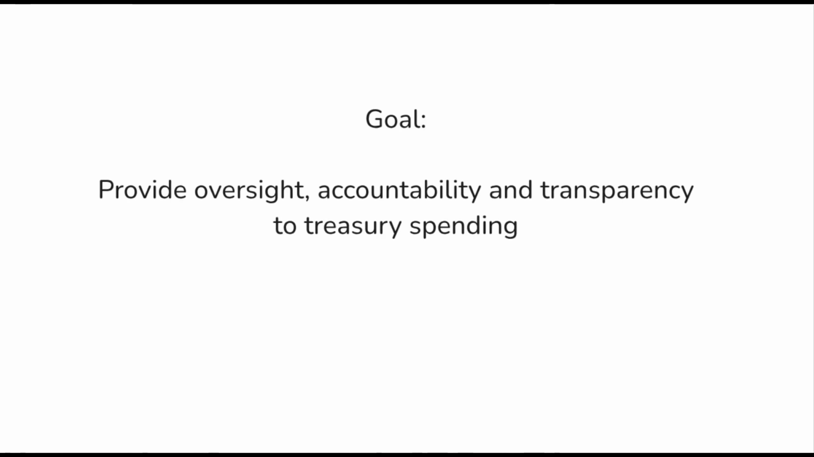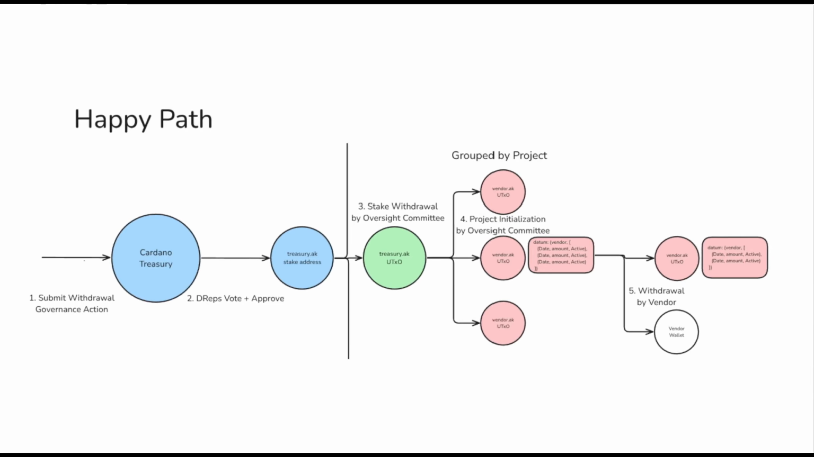The purpose of these contracts is to provide a set of on-chain smart contracts that provide oversight, accountability, and transparency on Treasury spending. How do they achieve that? Let's first talk about the happy path. What happens under normal circumstances?